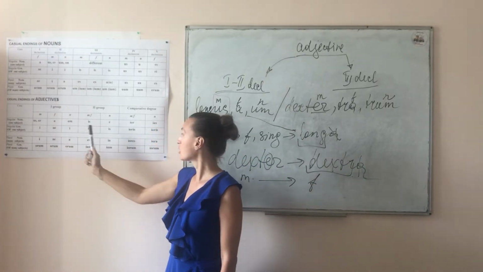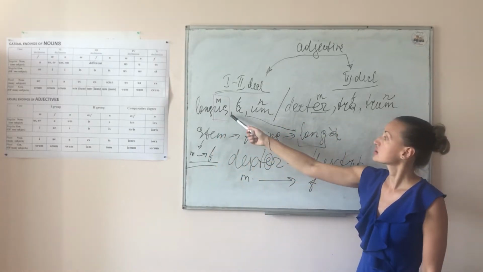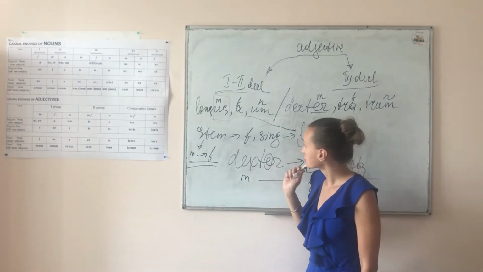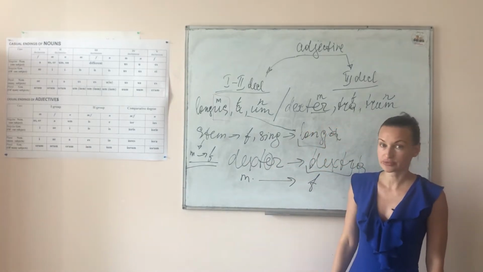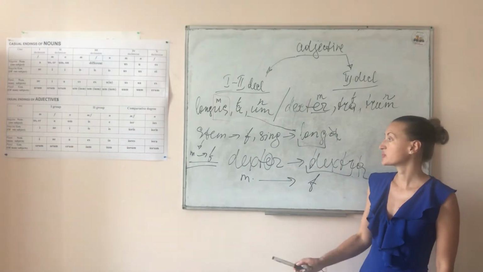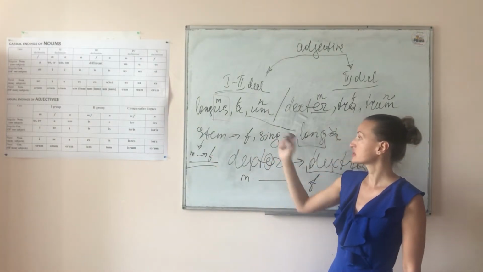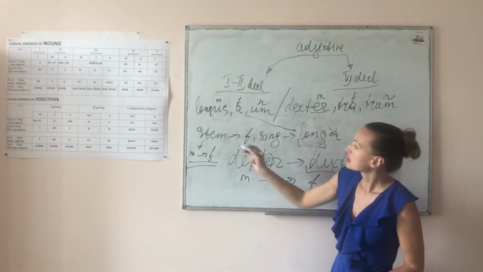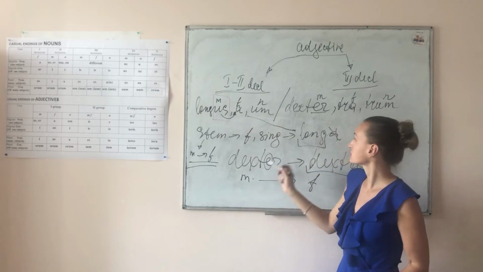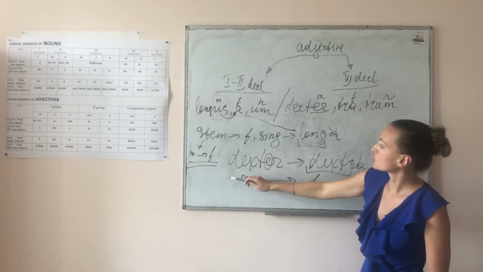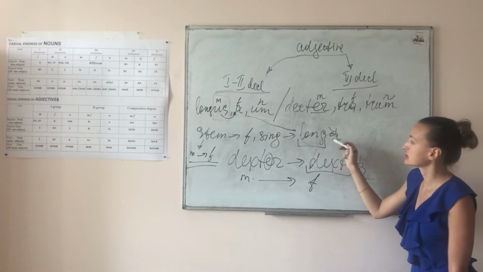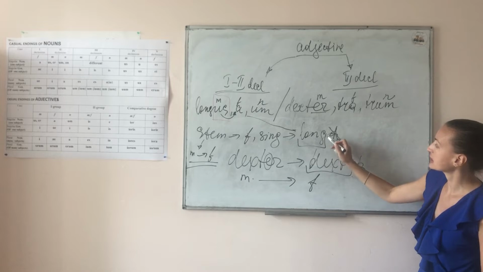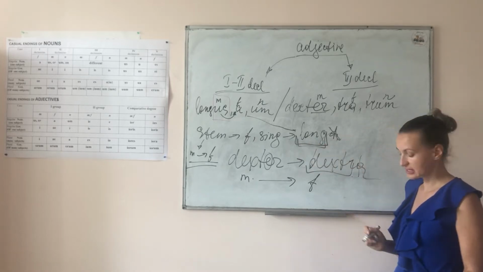This is us, a, um. For example, in order to determine the stem, we are supposed to put the word into the feminine gender, changing this ending into that. For example, we have longus, then we change it into feminine singular, longa, and we take away the a ending, long will be the stem.